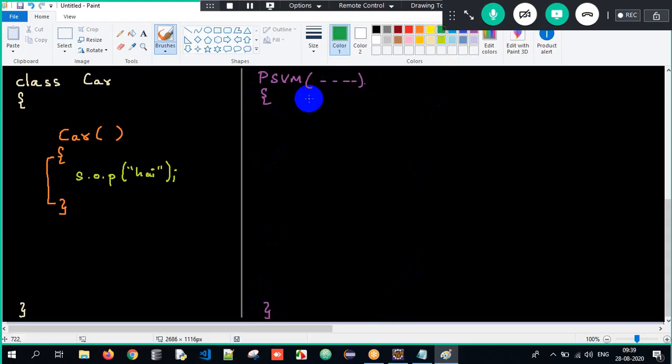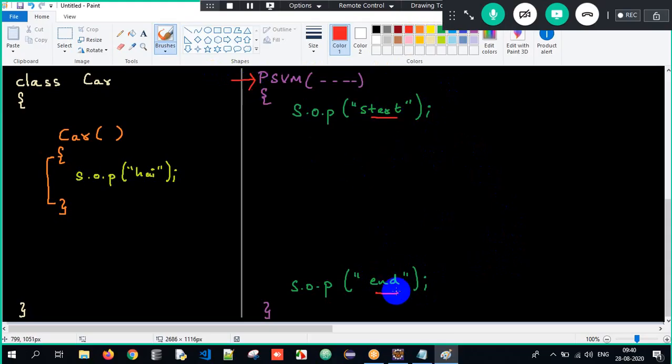And for my understanding again, I just write System.out.println start at the beginning, and then System.out.println end at the last. So I have start and I have end over here, right? Perfect. Now what will be my output as of now? Sir, the execution always starts from the main method. Start will get executed, end will get executed.